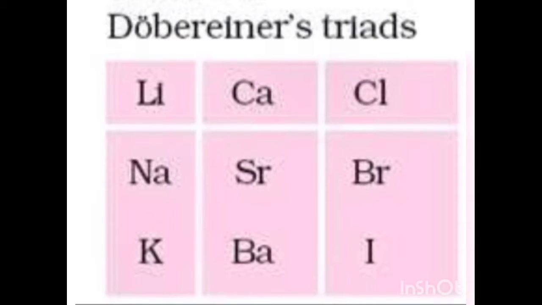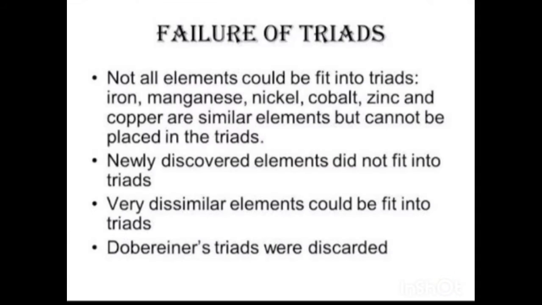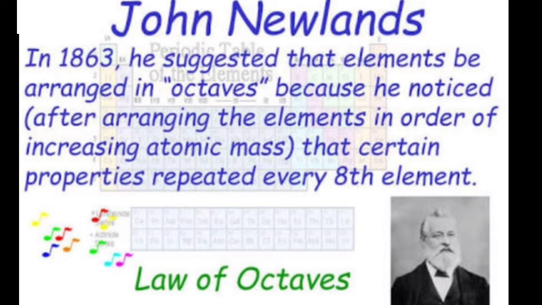After Dobereiner, Newland tried to arrange the elements which were present in his time. Dobereiner did not explain many elements and had limitations, since only three triads were given. Afterwards his law was not applicable, hence Dobereiner's triads failed. So after Dobereiner, Newland came and tried to arrange the elements based on his law.